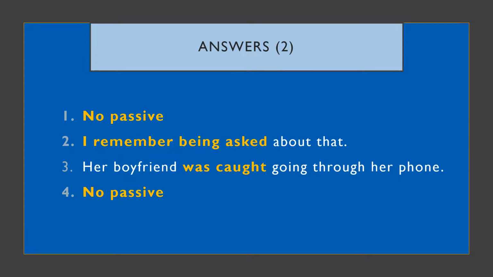So in this activity, only sentences 2 and 3 can be changed into the passive because in sentences 1 and 4, there is no object of the verb. So did you manage to spot those? Did you get them all right?